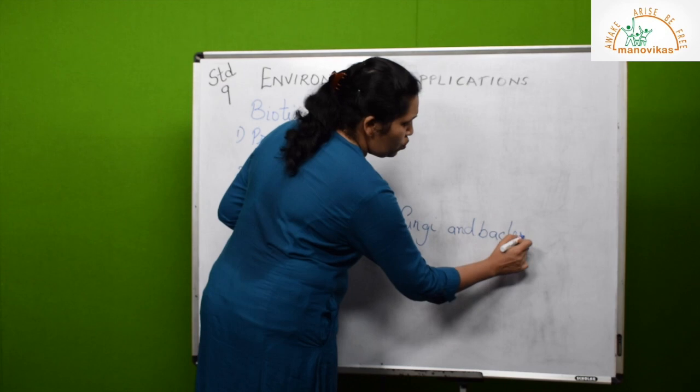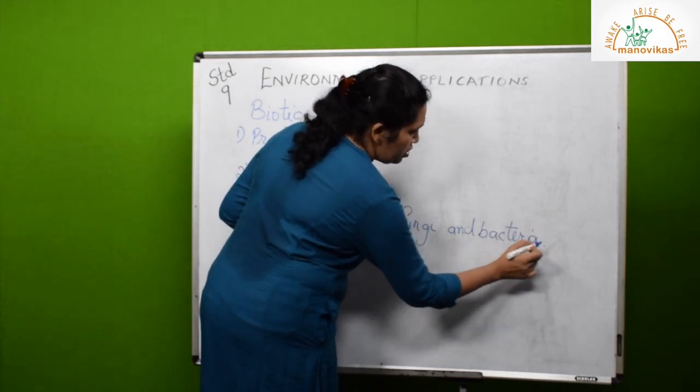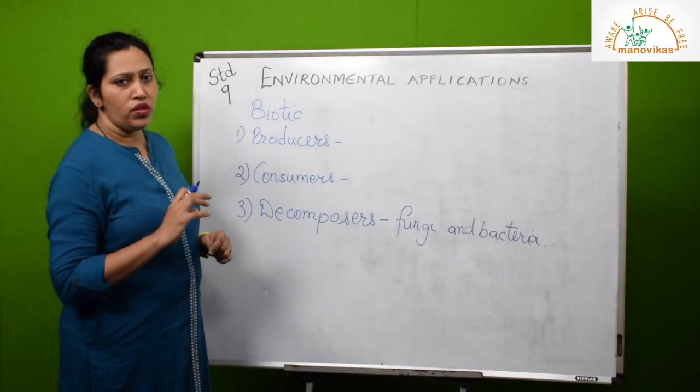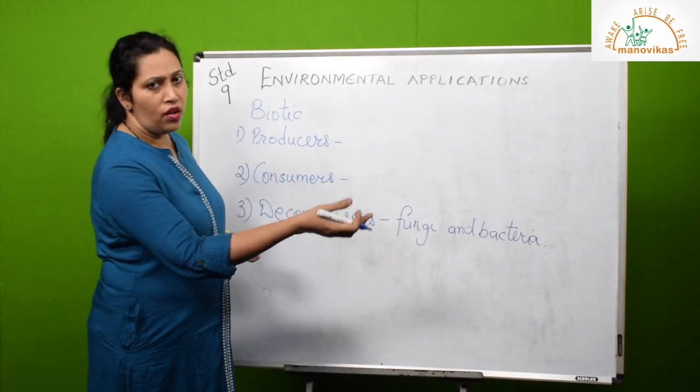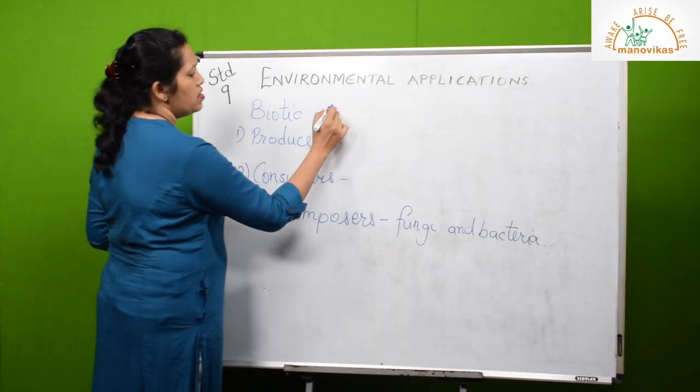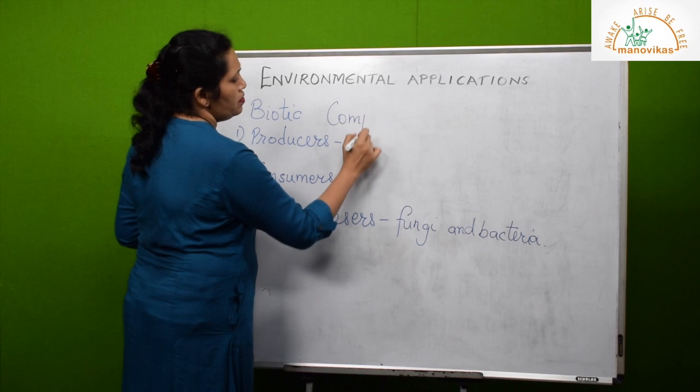Last time I told you how they work in a food chain. If any plant or animal dies, they will act on them. They do not come at the last in the food chain. Now these are the three biotic factors or biotic components.